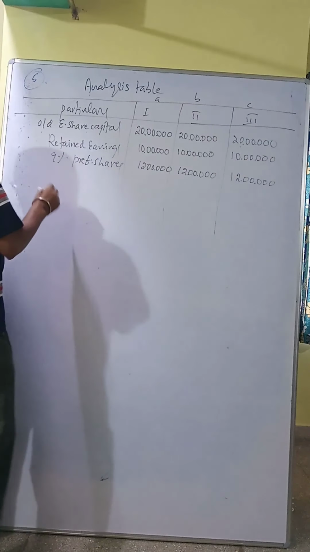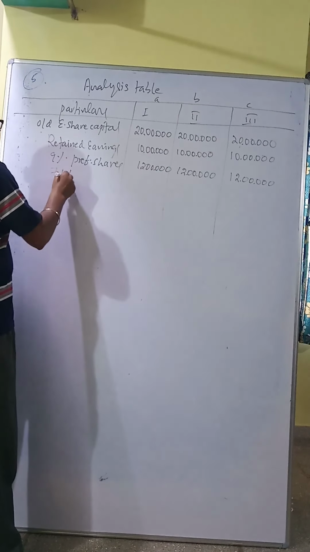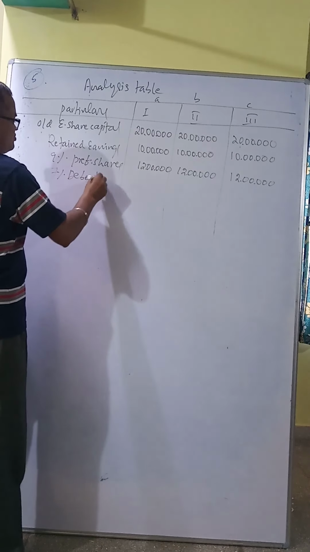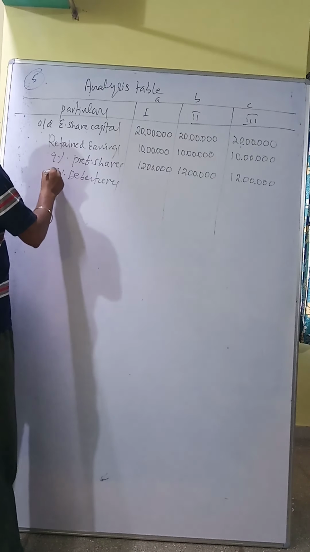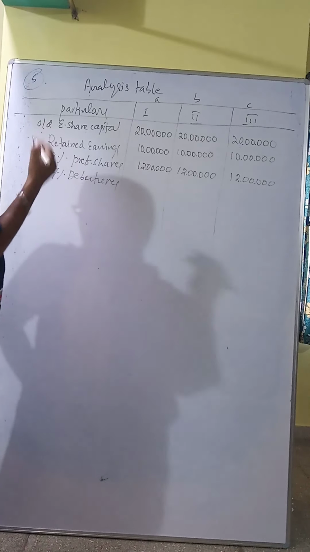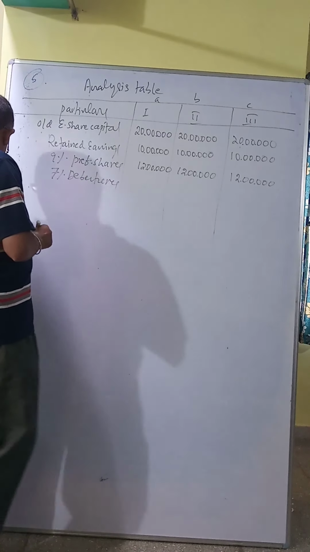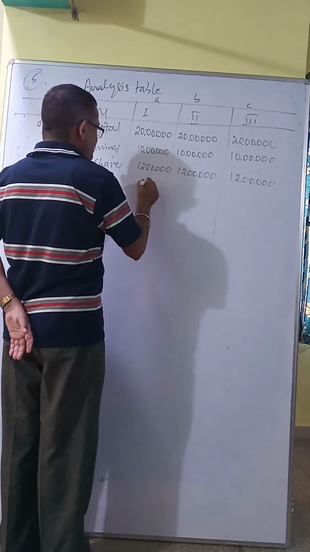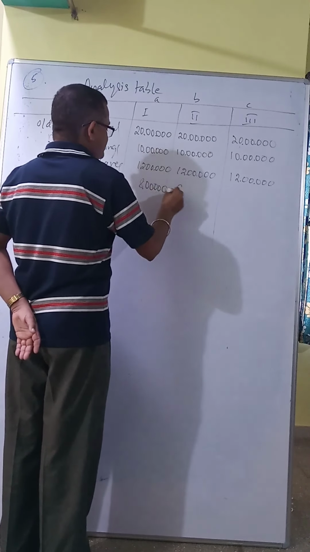Next, 7% debentures. This is also old. They have given it in the question, 8 lakhs. Means you have to calculate 7% interest on these old debentures.